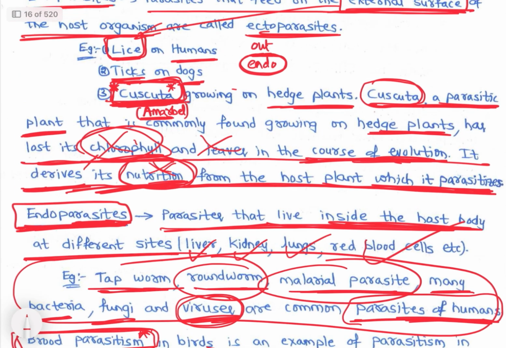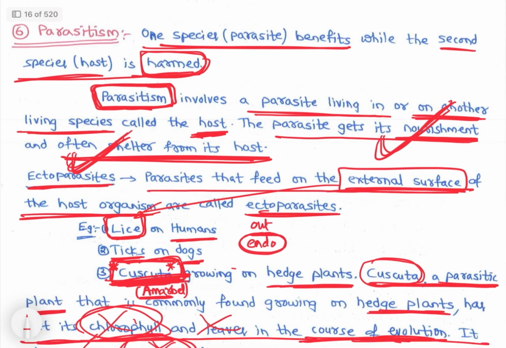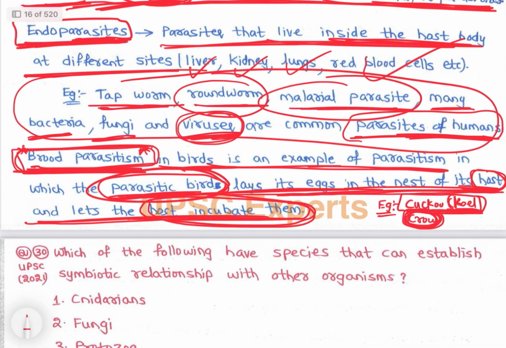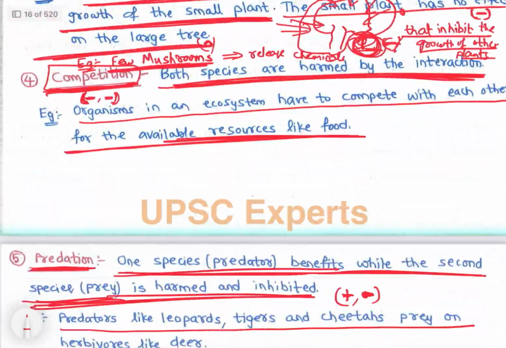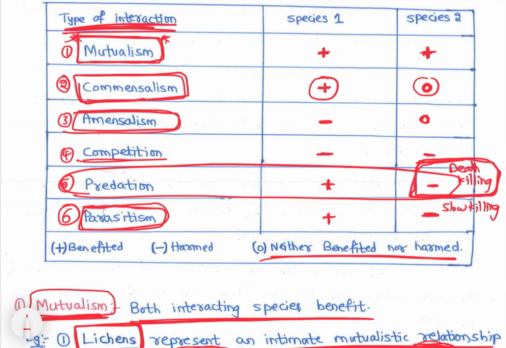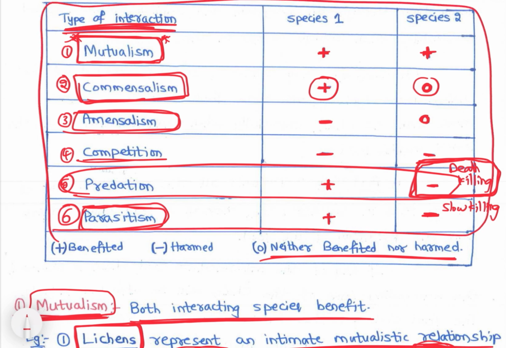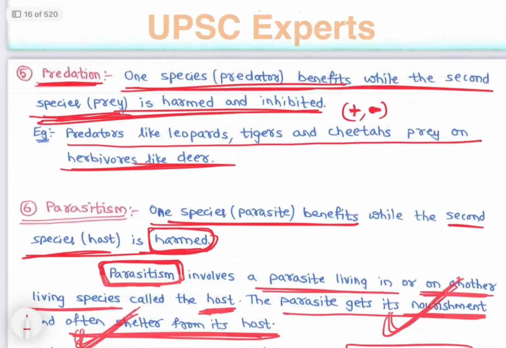So that is parasitism. Again, very important. See, Cascata is important and brood parasitism is also important, right? Now, with this we are done with the six types of interactions we see among various species. See, again, a very important topic, right? Mostly examples. So let's see questions asked by UPSC, right.